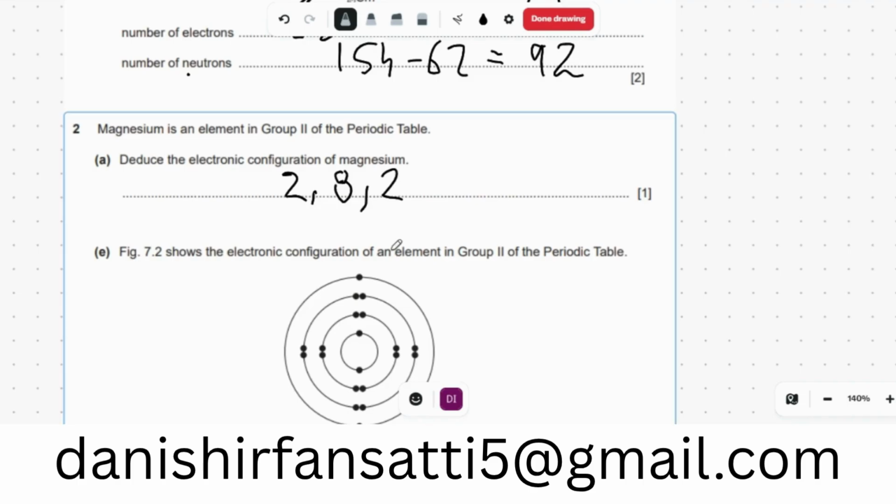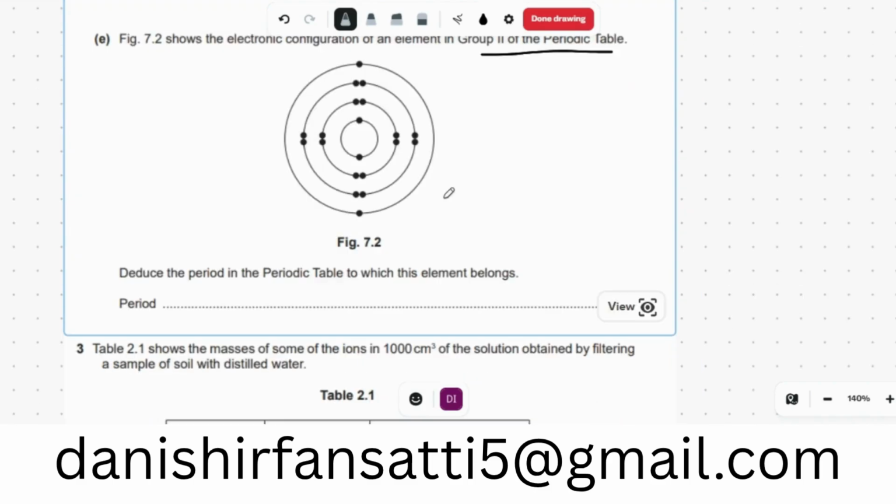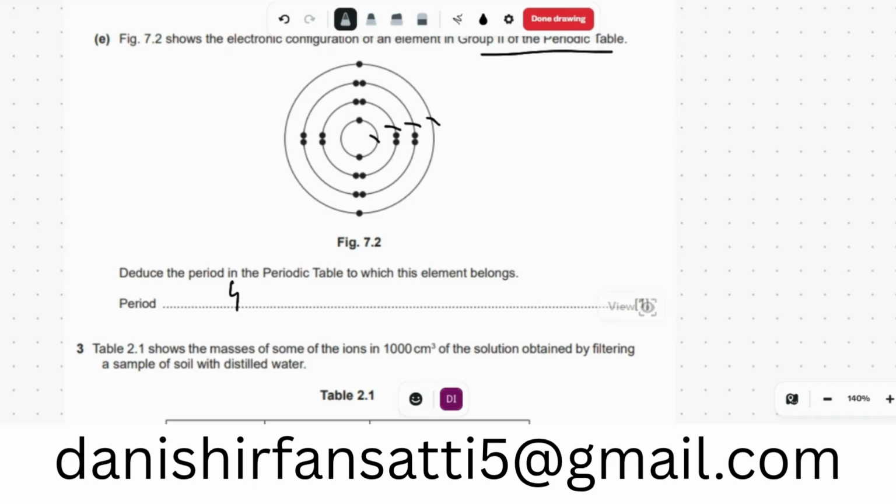Show the electronic configuration of group 2 of the periodic table. Deduce the period in the periodic table to which the element belongs. So how many shells are there? One, 2, 3, and 4. So that is the fourth period. The period is fourth. So you will get your 1 mark. The period depends on the number of shells.